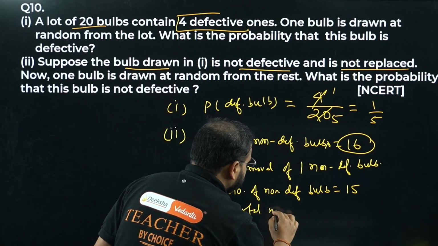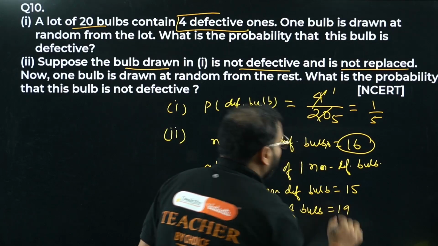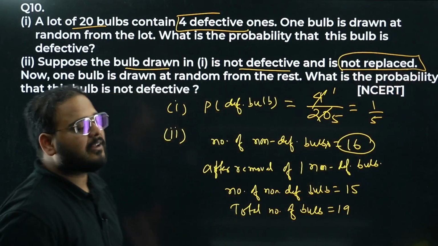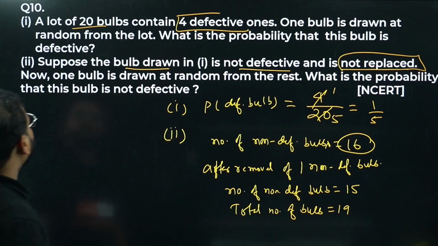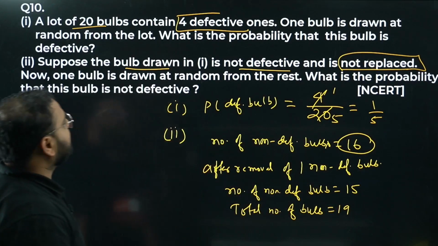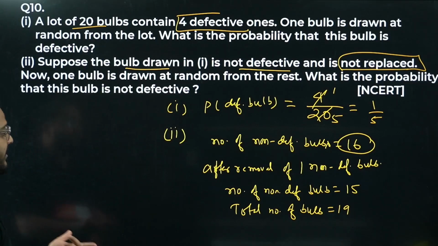Total number of bulbs is 19. How come, sir? Not replaced means we are not putting it back. It means 19. Okay, so what are they asking now? Now one bulb is drawn at random. After this condition, they are drawing another bulb at random from the rest. What is the probability that the bulb is not defective?